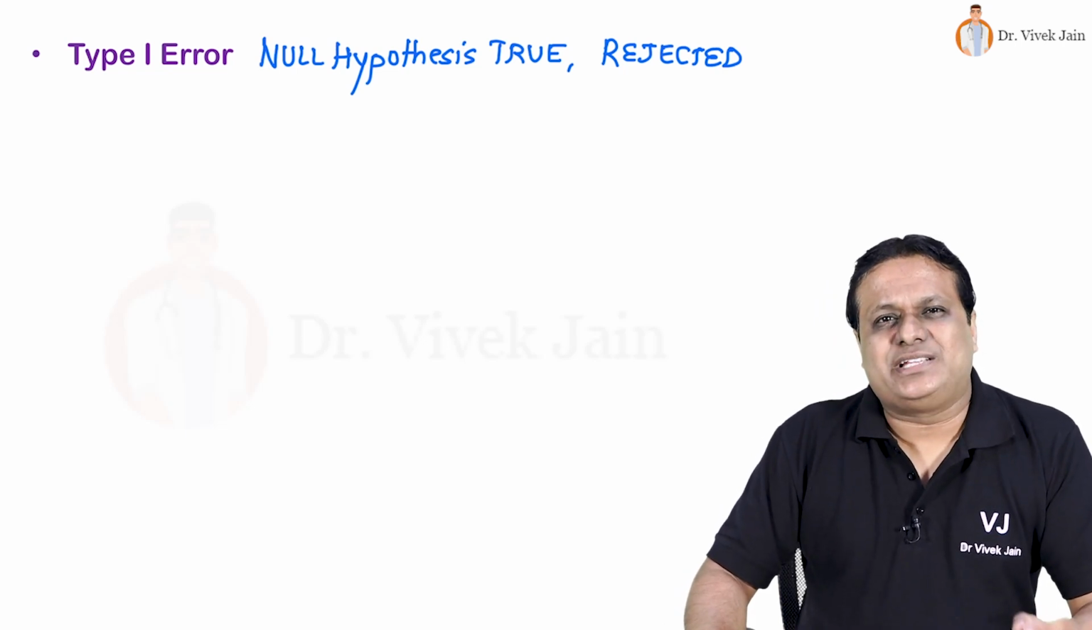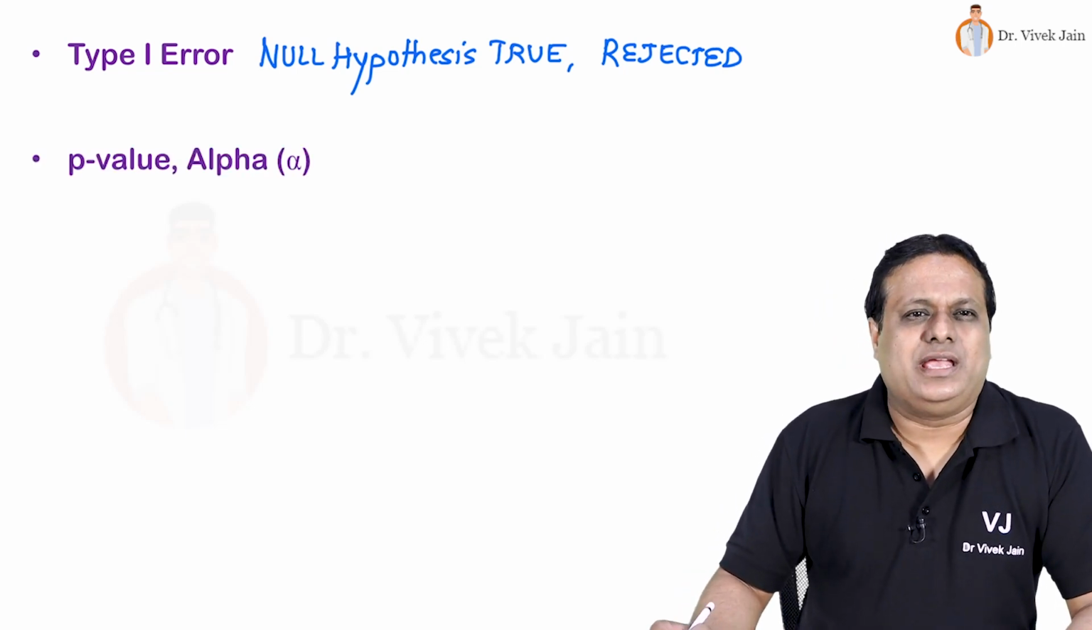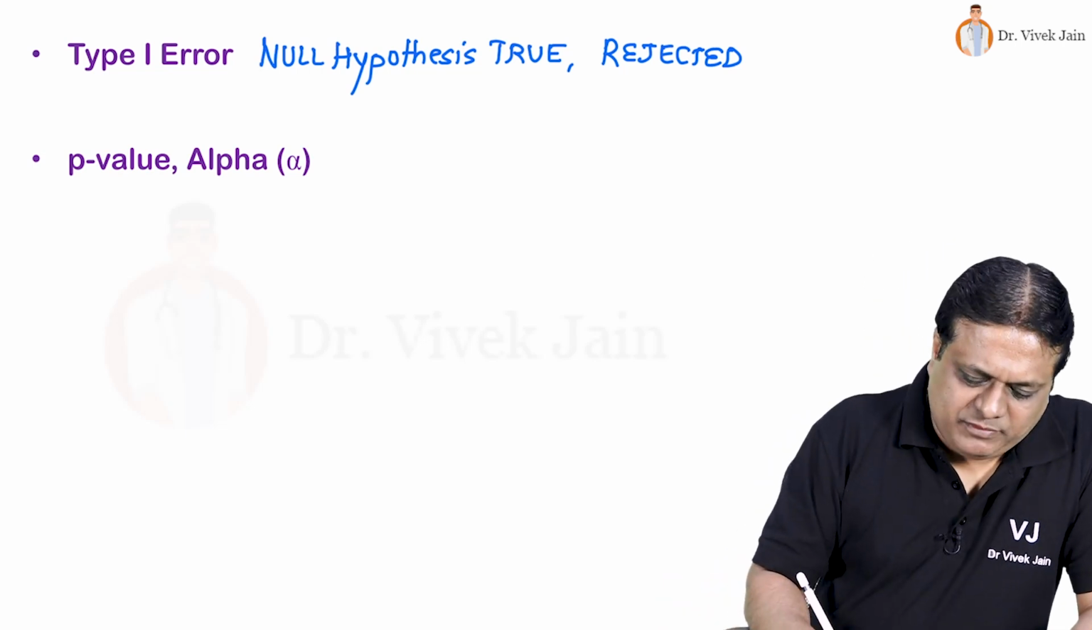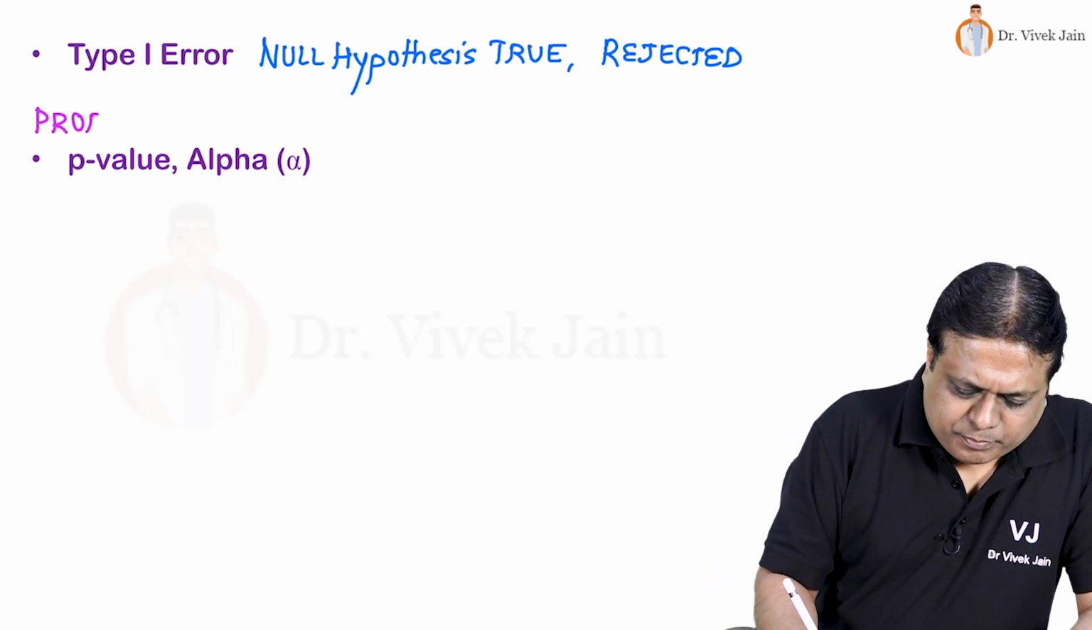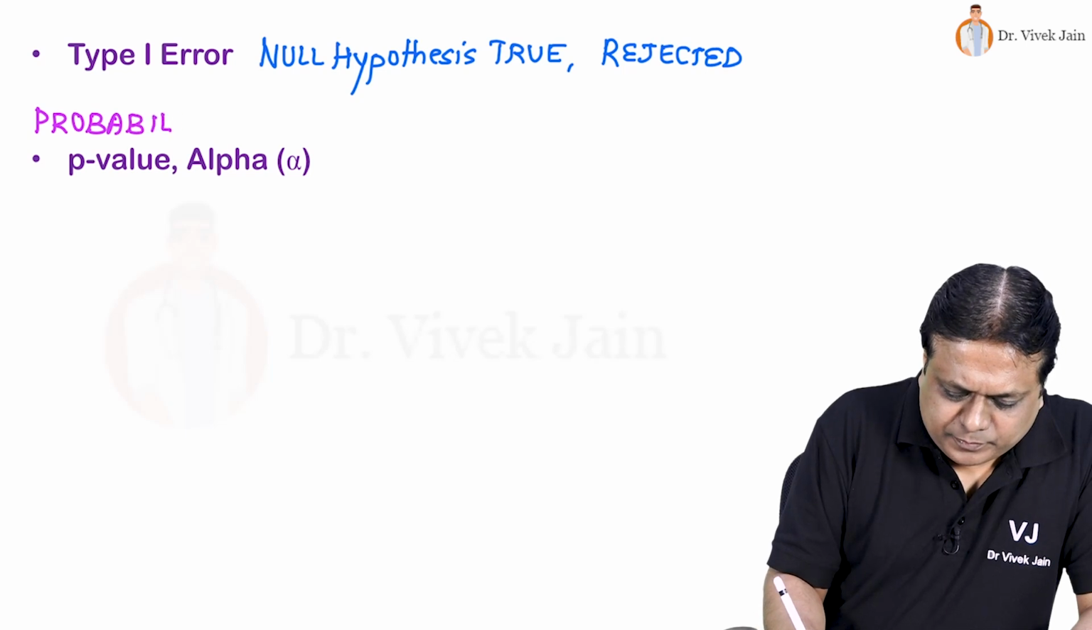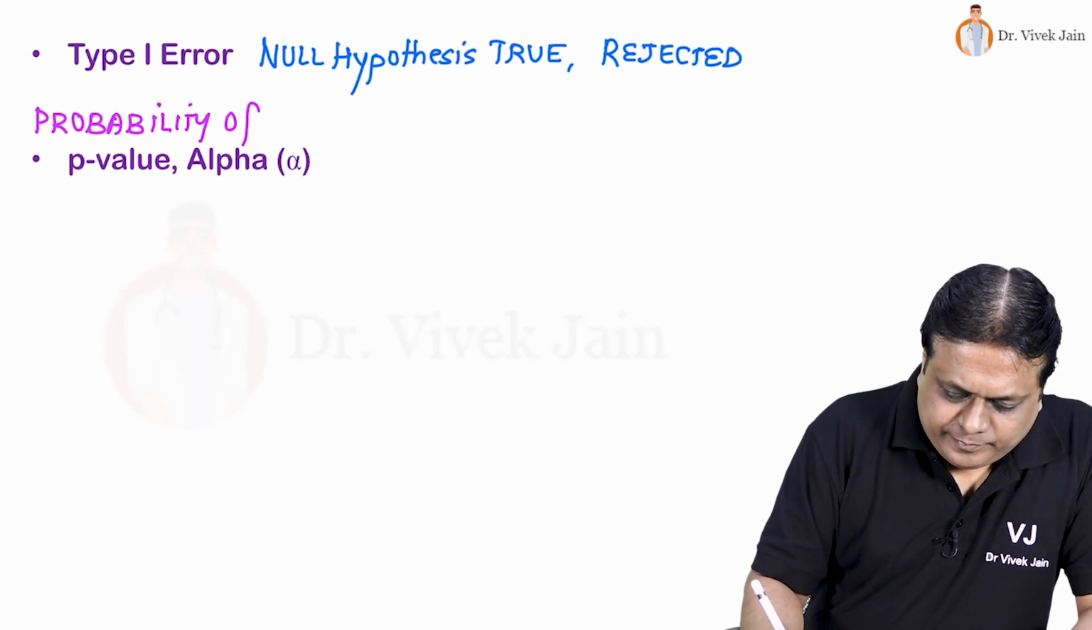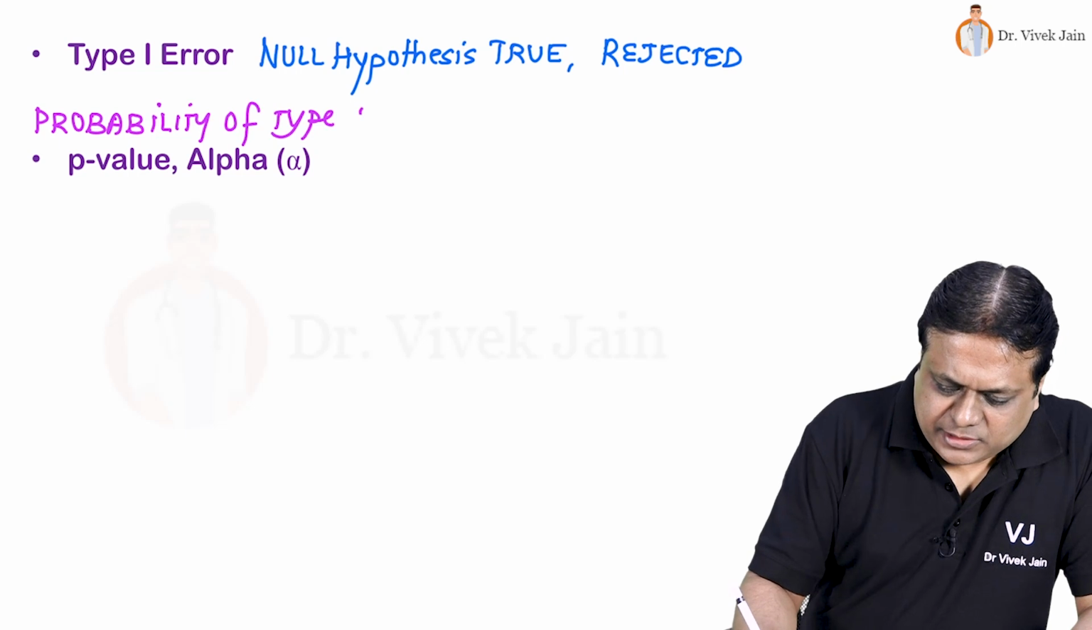How do you measure type 1 error? It is measured by p-value. What is p-value? P is probability of type 1 error.